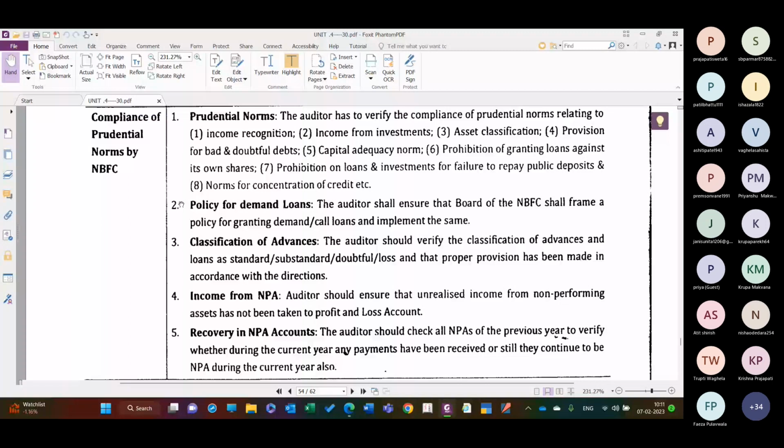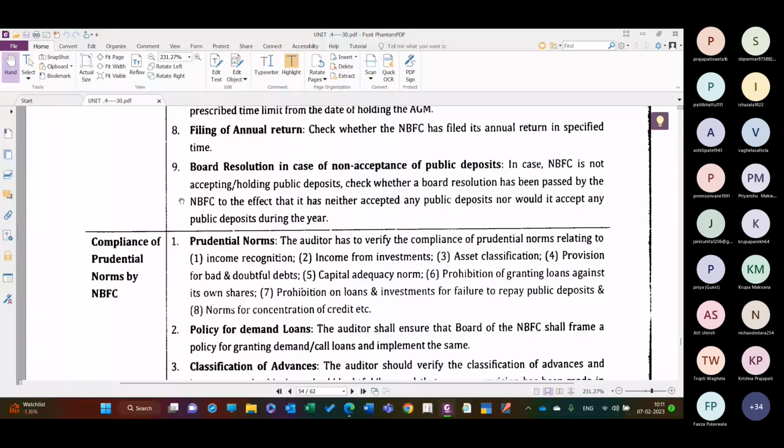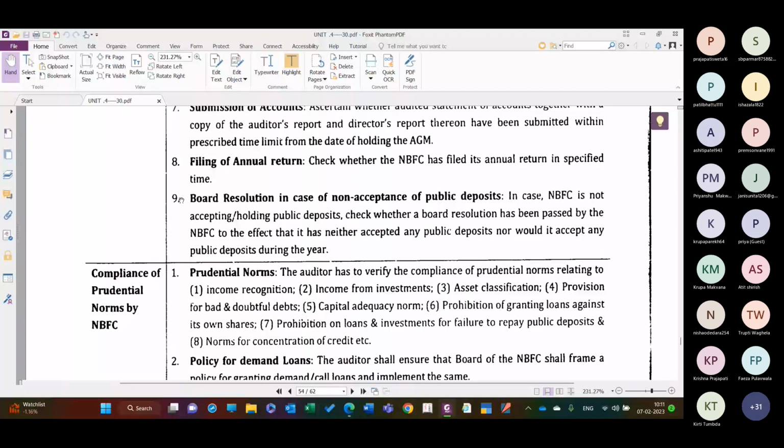Okay, there are certain NBFCs, those who are not accepting the public deposit. Suppose the promoters of the NBFC have a sufficient fund, so they infuse the capital into the NBFC and they are not accepting any deposits, and whatever the funds the promoters have while constituting the NBFC, they are using for the lending purpose. So they are actually not accepting the public deposit. So as an auditor, यह टॉपिक इज ऑडिट ऑफ एनबीएफसी, तो एज ऑडिटर मैं उनके पास से ऐसा बोर्ड रिजोल्यूशन मांग लूंगा जो पब्लिक के पास से डिपॉजिट एक्सेप्ट नहीं करती है। इज इट क्लियर?